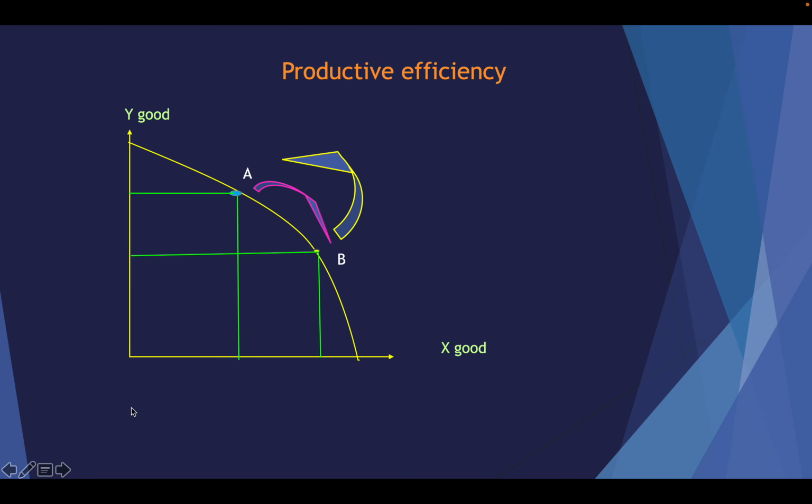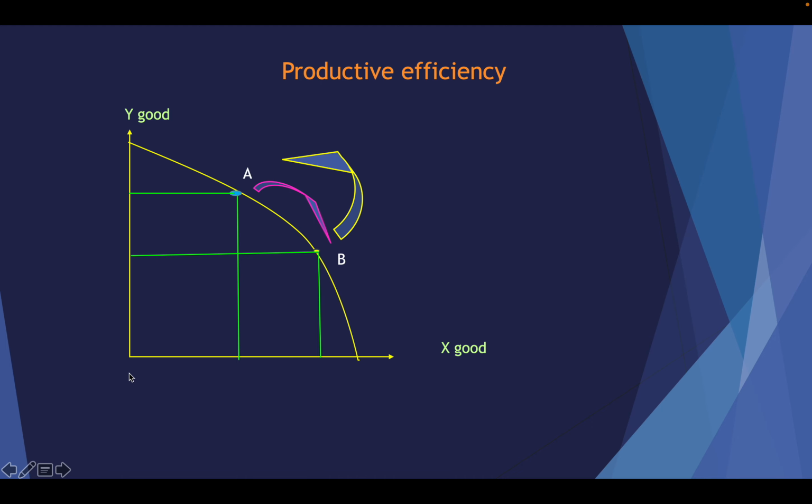This horizontal axis is the x good. From point A, this is your y good. This line is y good, and at point B, this is your y good, because the lines are parallel to the good you mentioned, that is y.